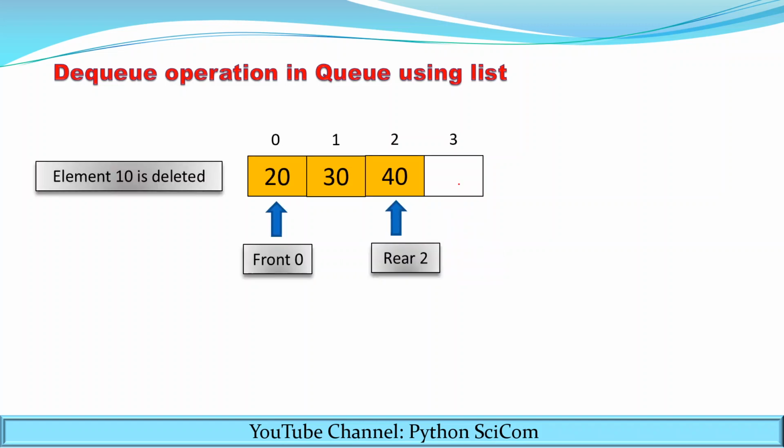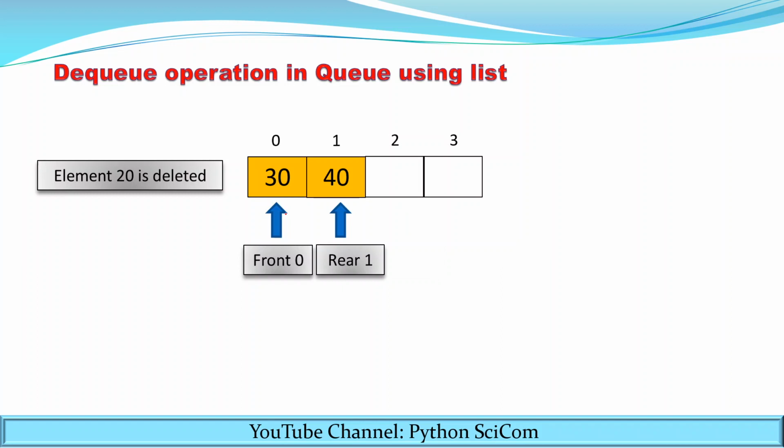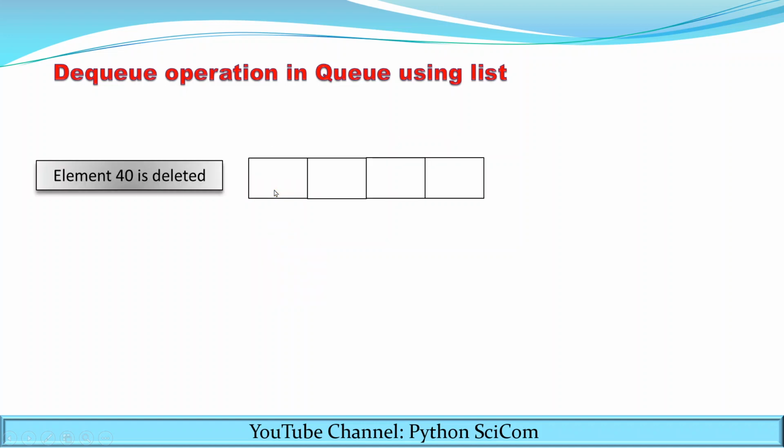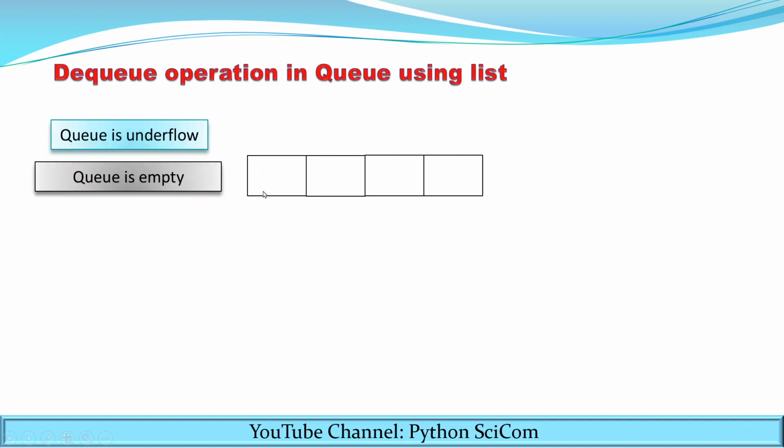When 10 is deleted, 20 comes to the 0th position. When 20 is deleted, 30 comes to the 0th position. When 30 is deleted, 40 comes to the 0th position, or 0th index. When 40 is deleted, the queue becomes empty. When you try to delete an element from the empty queue, you will get an error message. This stage is called underflow. You cannot delete elements from the empty queue.